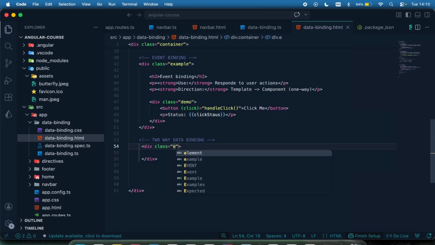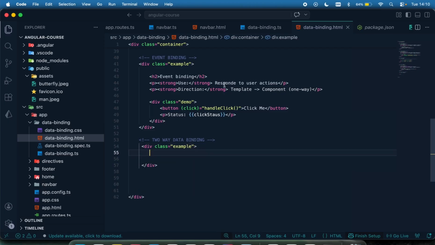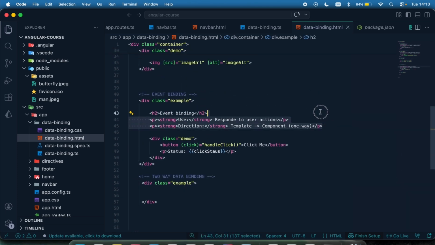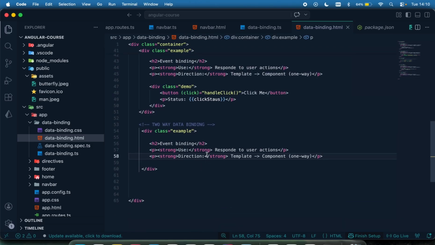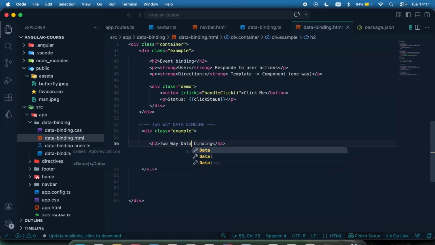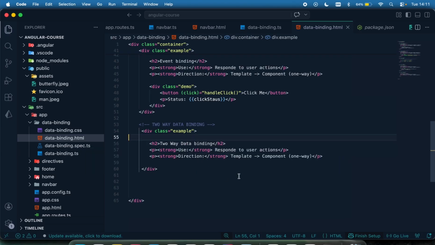I'm going to call this example, and let me copy everything right here again, just to help display what exactly we are doing. And this is going to be called two-way data binding.